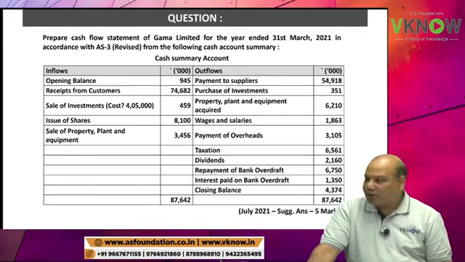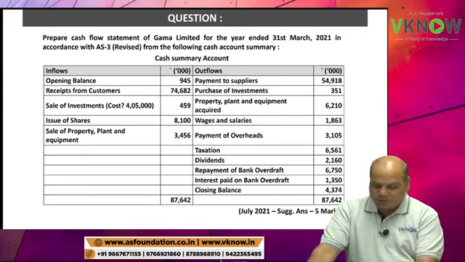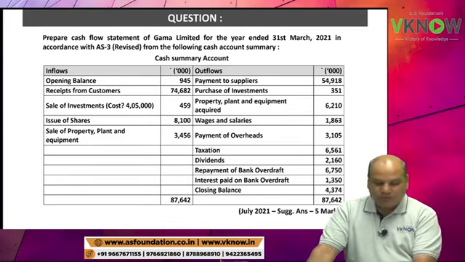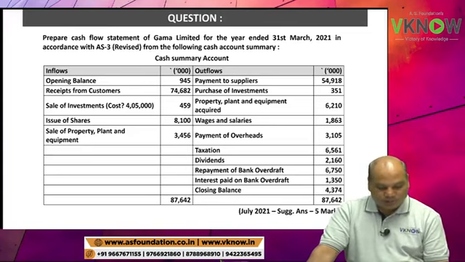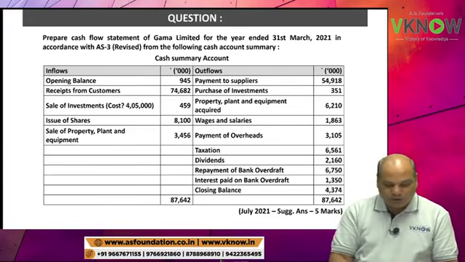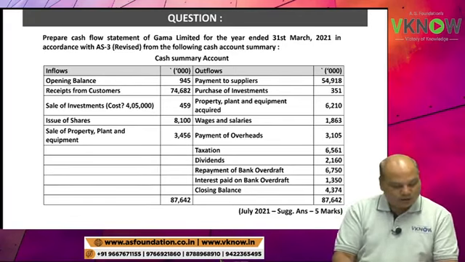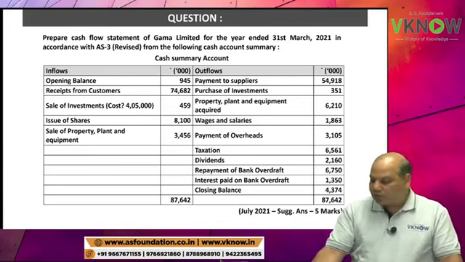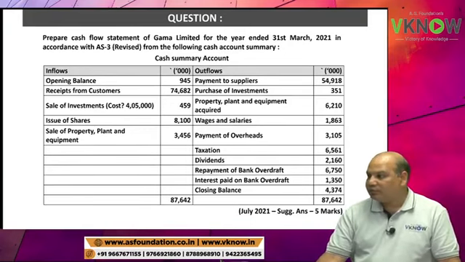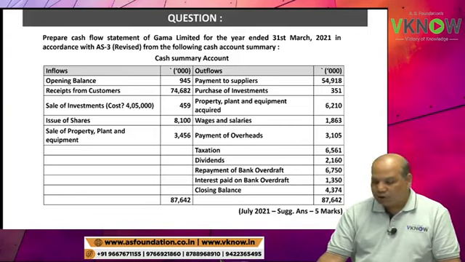Prepare cash flow statement of Gamma Limited for the year ended 31st March 2021, in accordance with AS3.